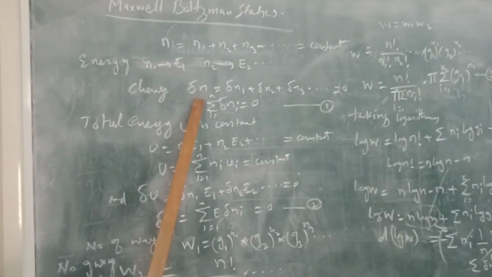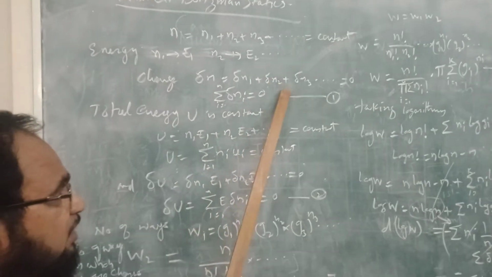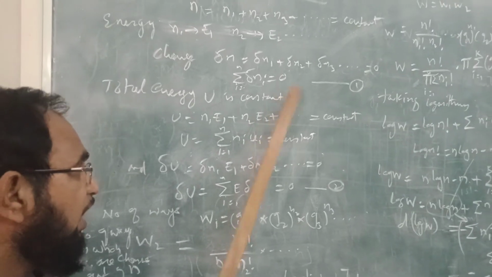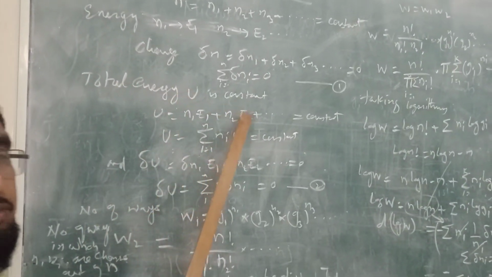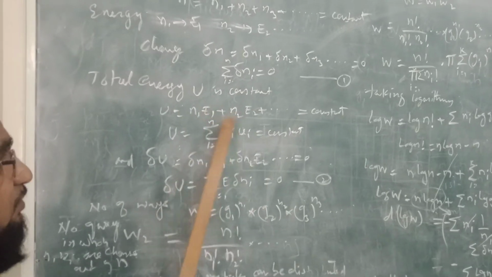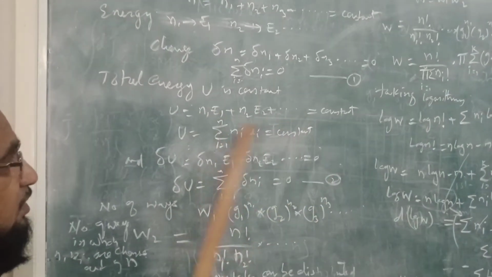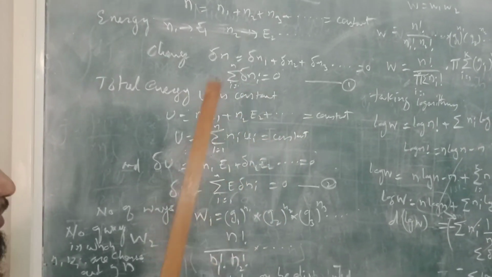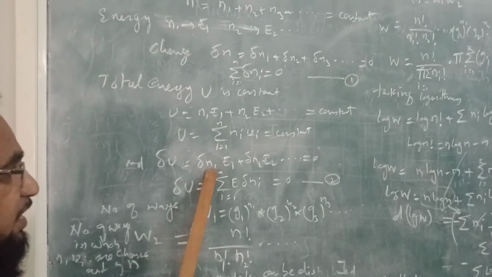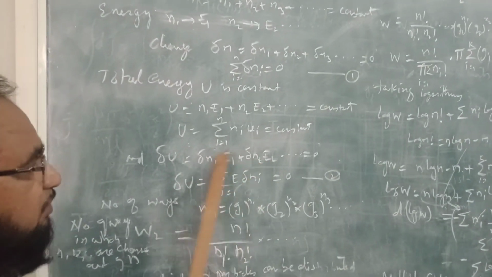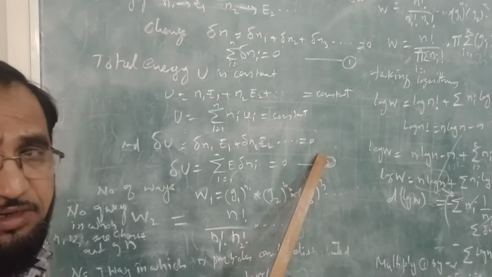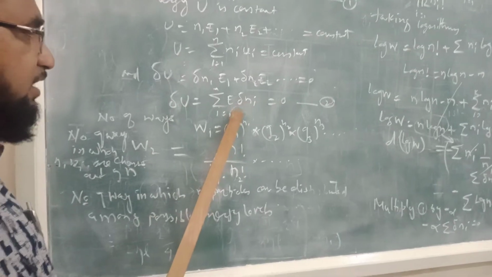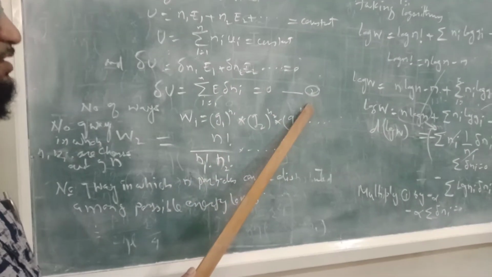Now the change in the number of molecules, that is delta N1 plus delta N2 plus delta N3, the summation of delta Ni is equal to 0, and the total energy of the molecules of the gas is constant, that is N1 E1 plus N2 E2 and so on is constant, or U is equal to the summation of Ni Ei is constant. Now delta U means change in energy, delta N1 into E1, delta N2 into E2 and so on is constant, or it is equal to 0. So the summation of Ei into delta Ni is 0, it is equation number 2.